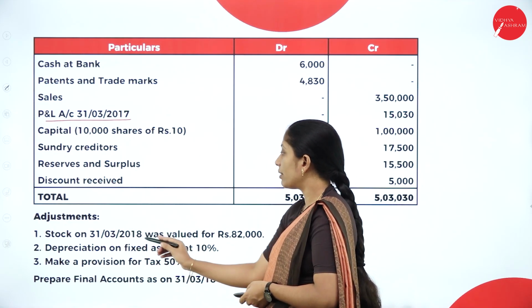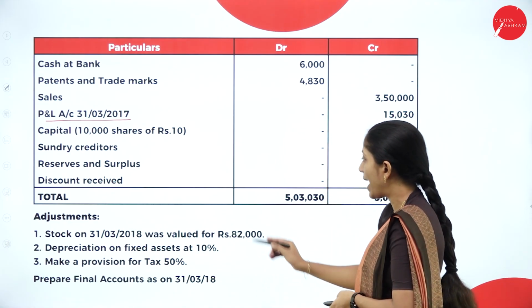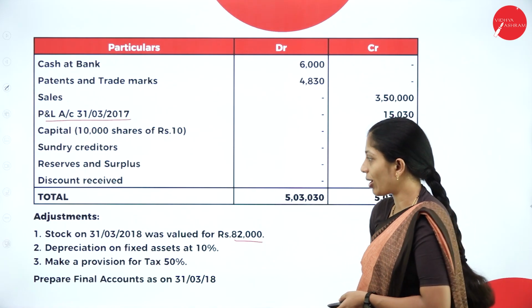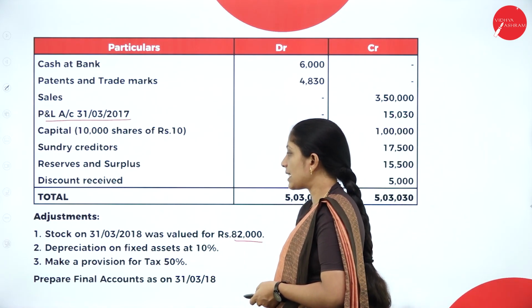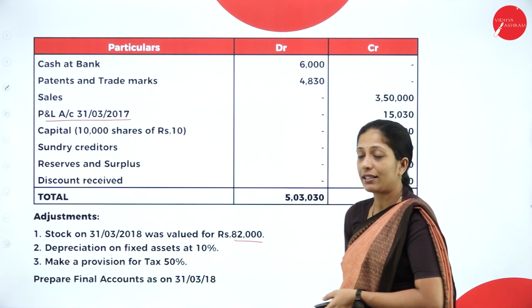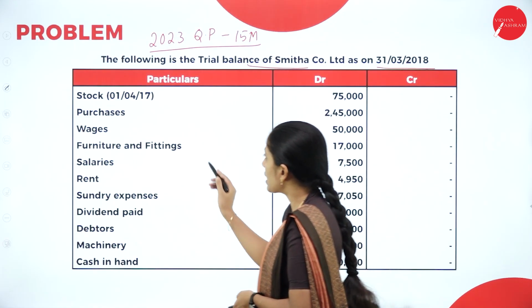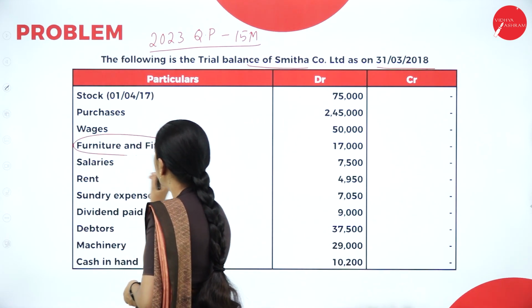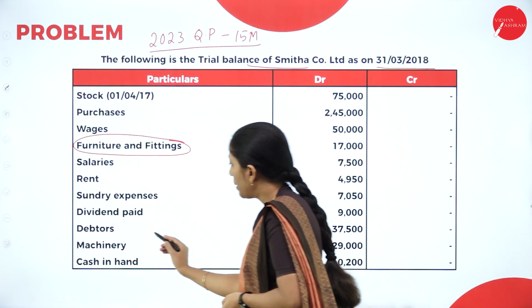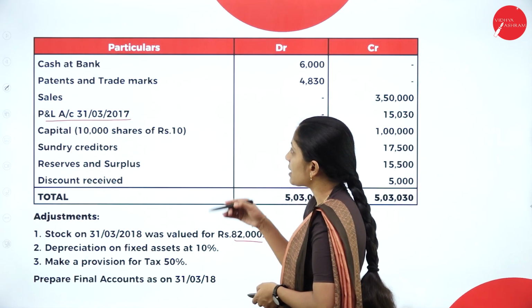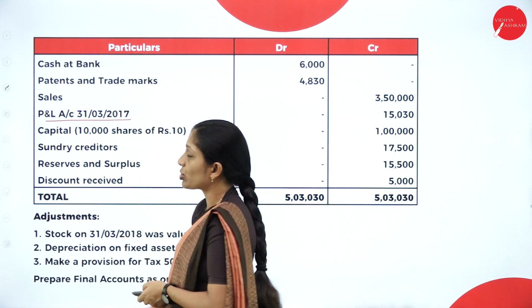Next, they have given us adjustments. Stock on 31st March 2018 was valued at rupees 82,000, which means closing stock. Depreciation on fixed assets at 10%. So we have to calculate the depreciation on fixed assets. Now, what are the fixed assets we have? Yes, we have furniture and fittings here, and one more, machinery. And one more fixed asset we have, that is patents as well as trademarks.